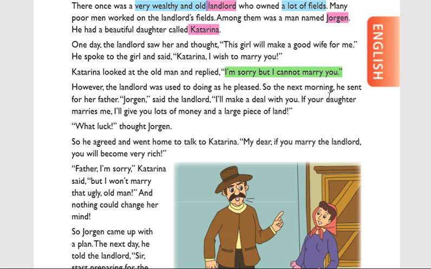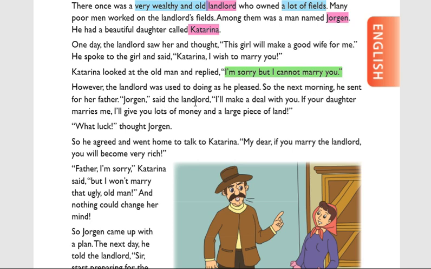So the next morning he sent for her father, Jorgen. What did he do the next day? Whenever she didn't accept the landlord's decision, then immediately the next morning the landlord sent for her father. Who is the father of Katrina? I said, Jorgen. He sent a person for him, so Jorgen came to the landlord's place. Then what is the dialogue going on? See now.